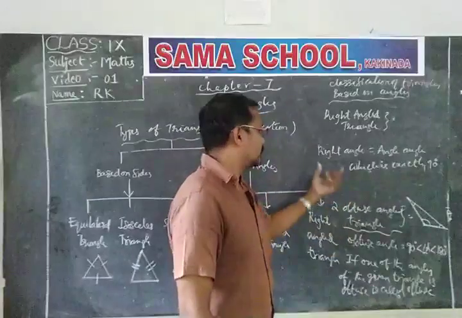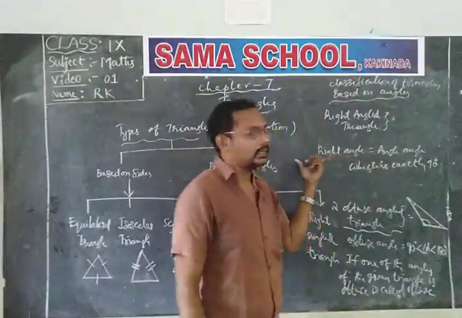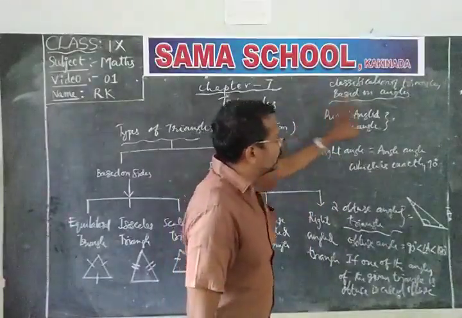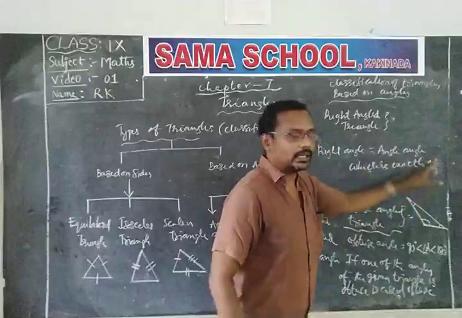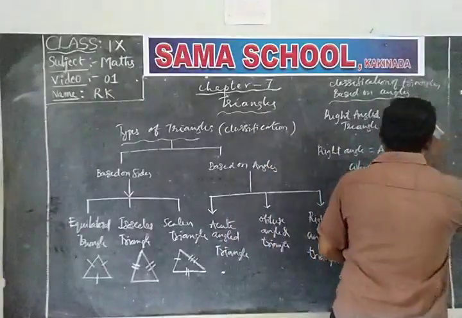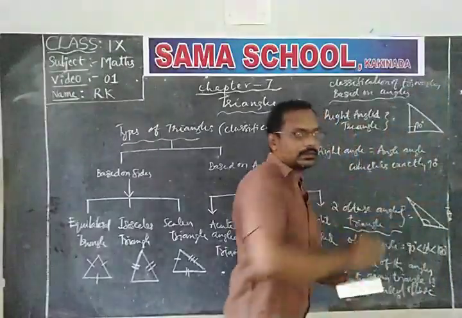Now, in a right angle triangle, one of the angles must be 90 degrees.